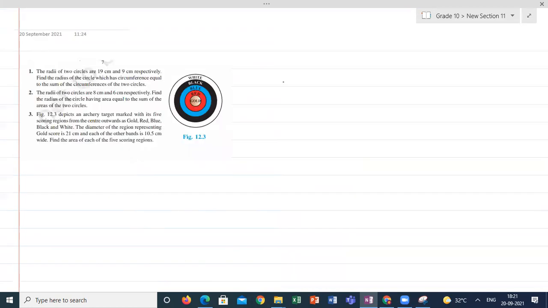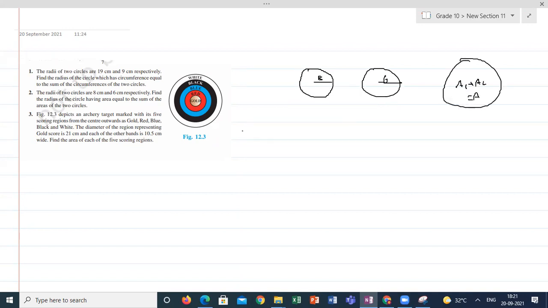The radii of two circles are 8 centimeter and 6 centimeter. Find the radius of the circle having area equal to the sum of the areas. There are two circles, one whose radius is 8 centimeter, another whose radius is 6 centimeter, and the third circle has area A1 plus A2.